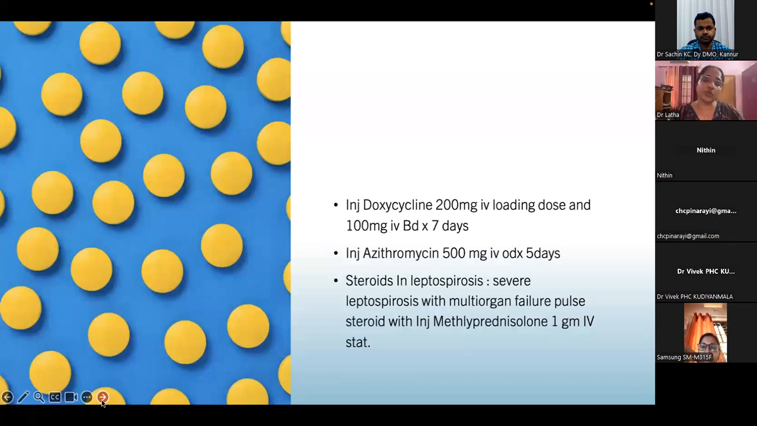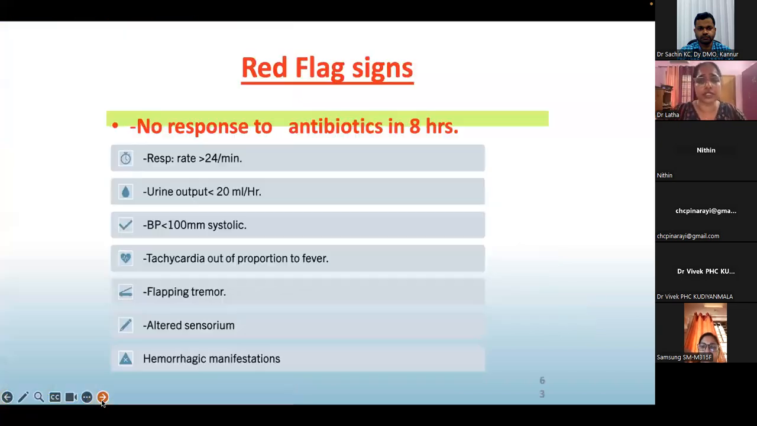Last year, we had 2 patients with leptospirosis, myocarditis, AKI, hepatorenal dysfunction, and both of them survived. We had given methylpred for them. So it has got a good result.